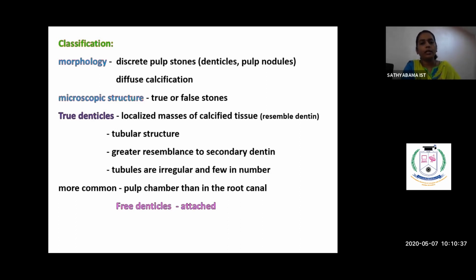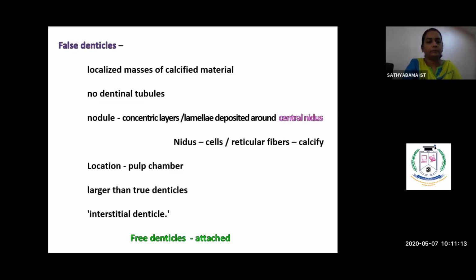The true pulp stone resembles something like dentin. Dentin, we know, has a tubular structure. These sort of tubular structures are seen in the true denticles, otherwise called pulp stones. Whereas in the false denticles, we don't see such tubular structure. Instead, they appear as concentric rings. And these true denticles and also the false denticles could be either free or attached. The free denticles lie floating within the pulpal tissue, whereas the attached ones appear attached to the dentin.